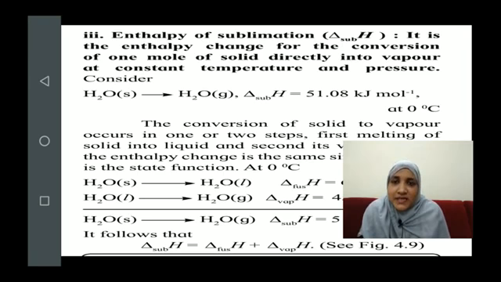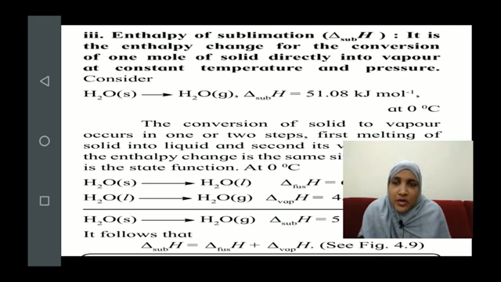Now again you can see we have been given the example of water which is undergoing conversion and forming gas. The enthalpy of sublimation is denoted as delta sub H, and for the given reaction it is plus 51.08 kilojoule. That is, when 51.08 kilojoules of heat is absorbed by the solid ice, it gets converted into its vapor.